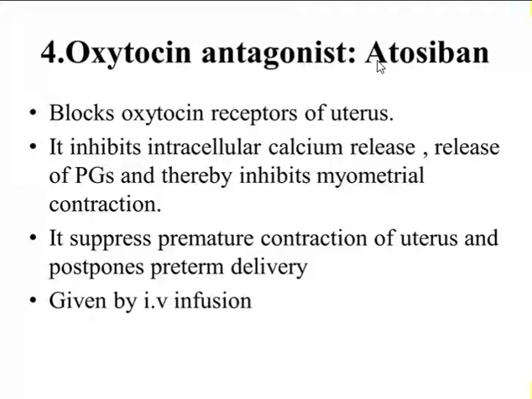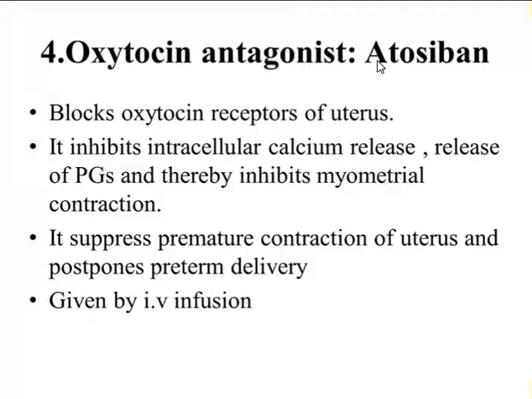So it suppresses the premature contraction of the uterus, and it will postpone the preterm delivery. It is given by intravenous infusion.